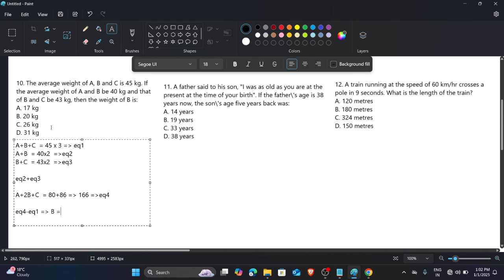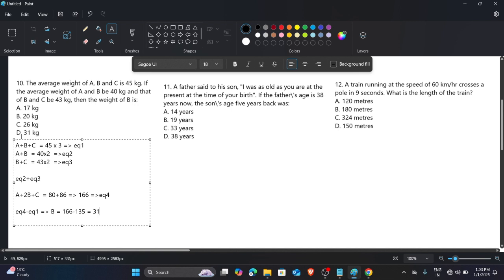So we got the value of B, because you can see that A cuts A, C also cuts C, and 2B is remaining, and 1B is subtracted, so only B remains. And here 166 minus 135 is 31. So 31 kg is the weight of B. This is the answer, and it is the brute force approach.